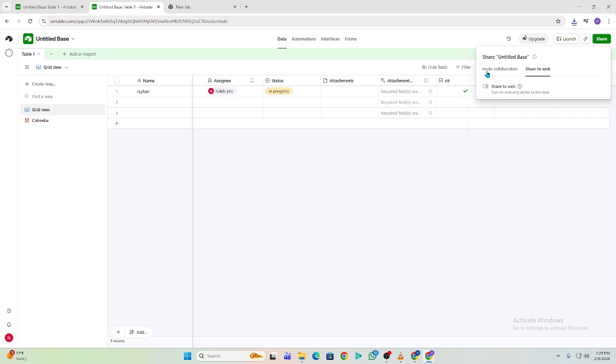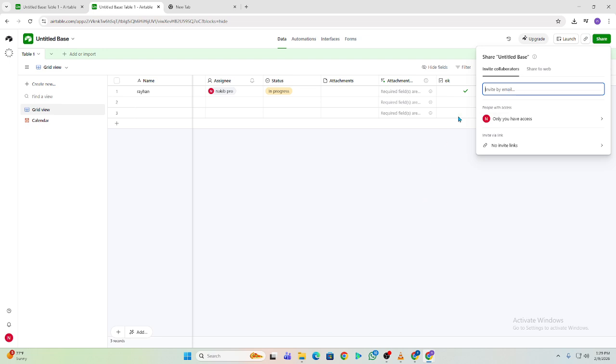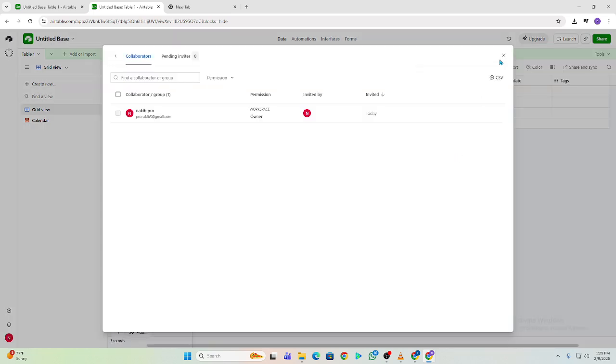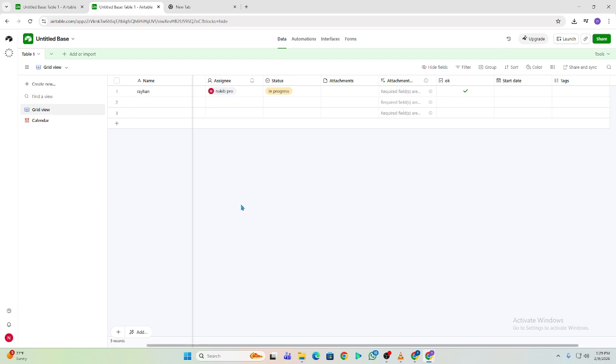Next, base permissions. This controls who can view, comment, or edit a specific base. Always start with the lowest permission needed, then increase only if required. All right? Quick breakdown. Viewers can only see data, commenters can leave notes but can't change records. Editors can modify records and structure. Editors have real power, so keep this role limited.